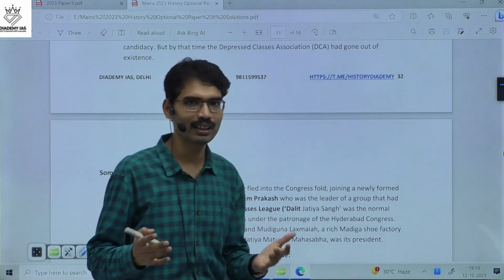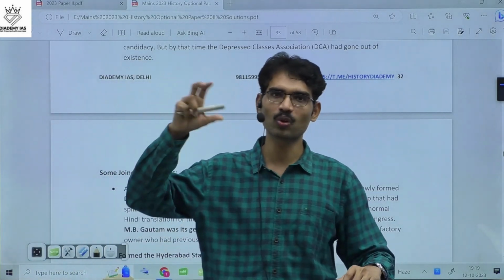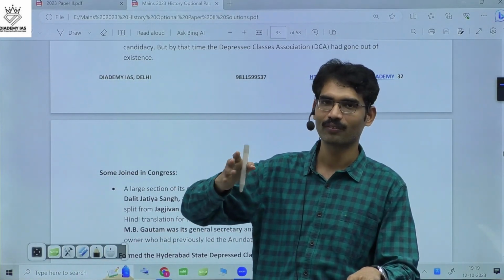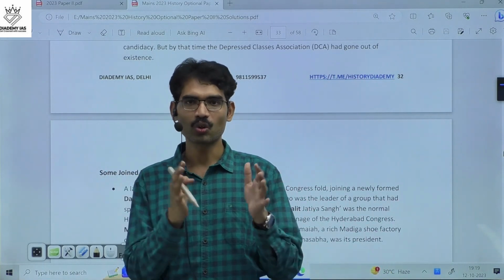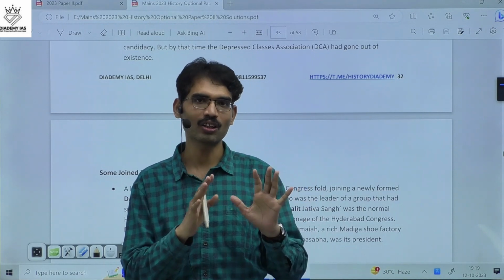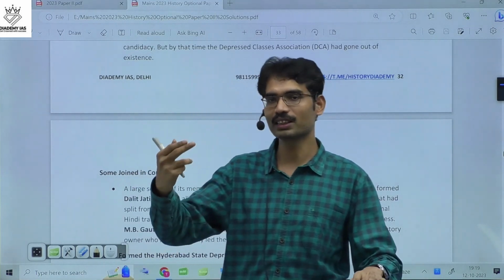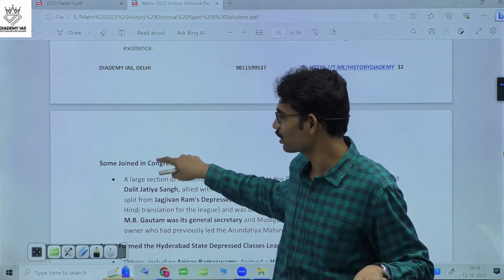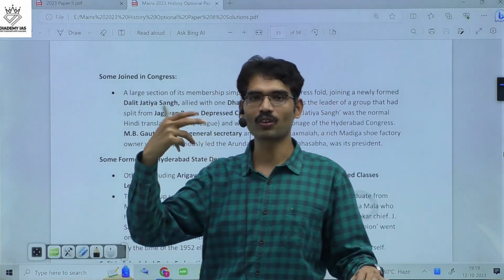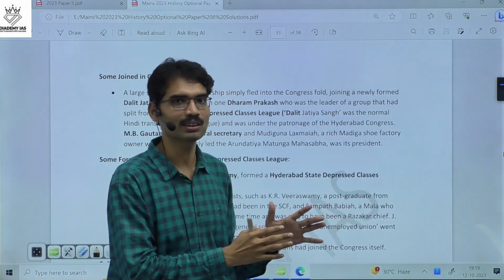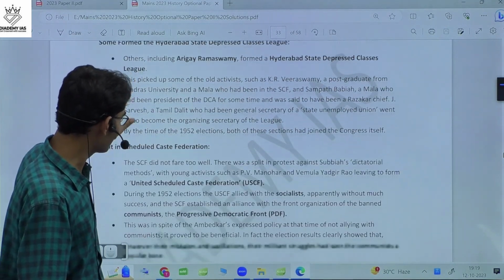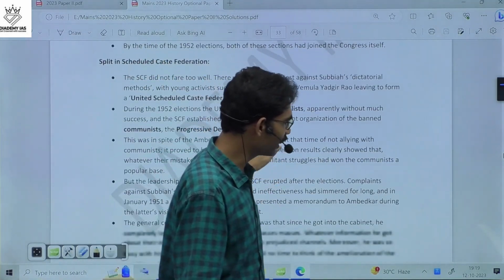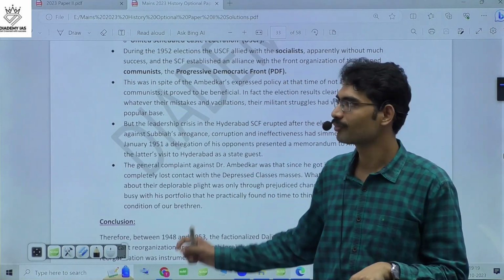Because of the leadership, their main core tenets are going to be the same, whether the Communist Party split or the Congress Party split. Only a leadership problem will emerge. Similarly here also, those people who don't like one kind of leadership became a separate wing. So those things came with different names; particularly this question is a difficult one.